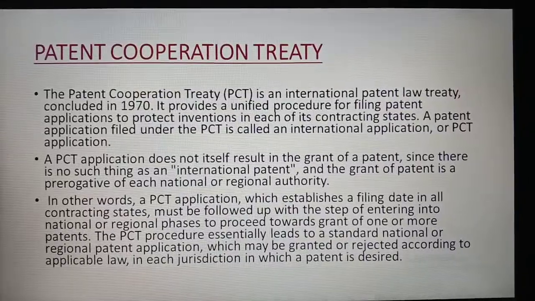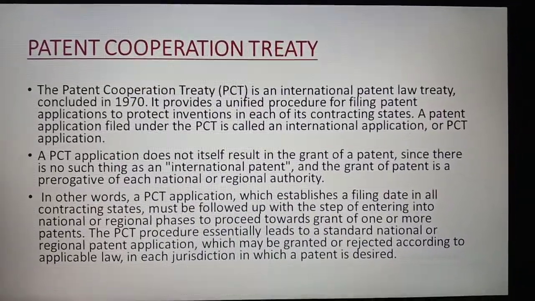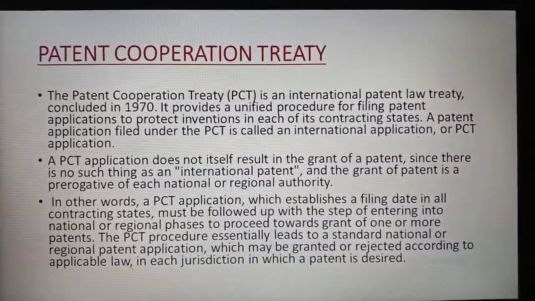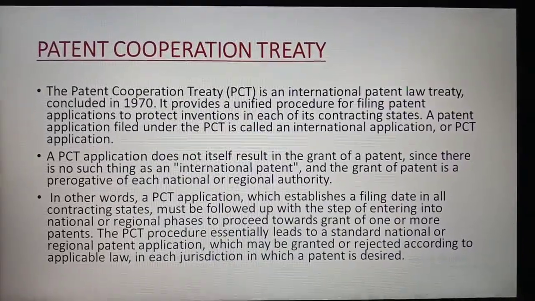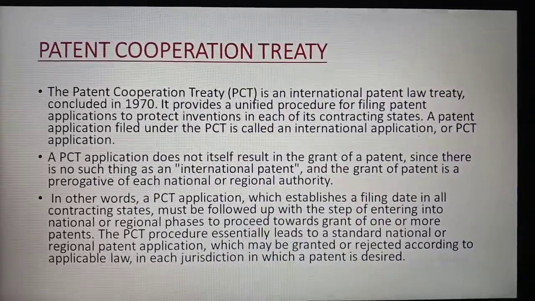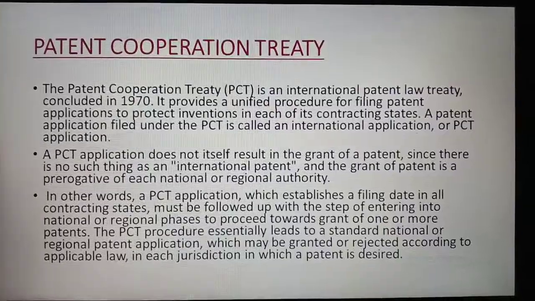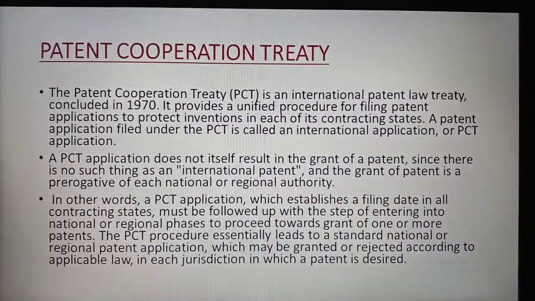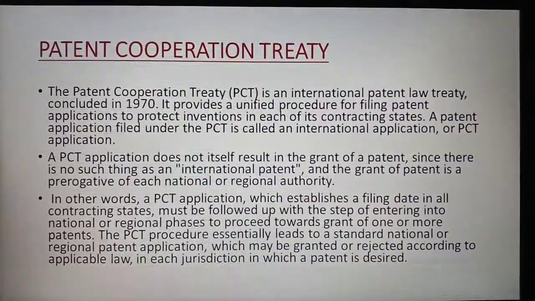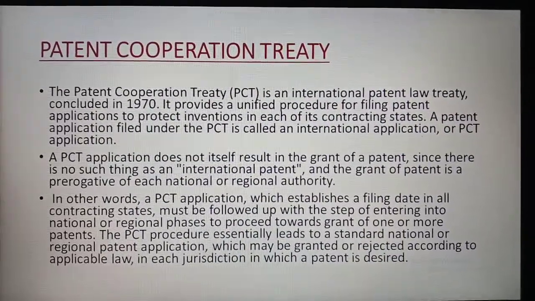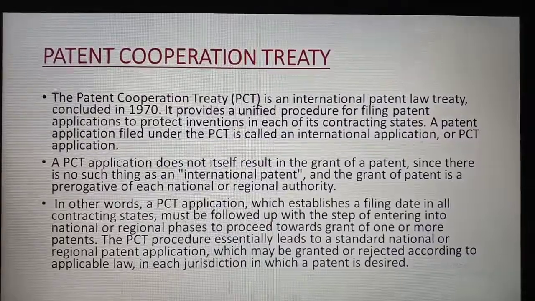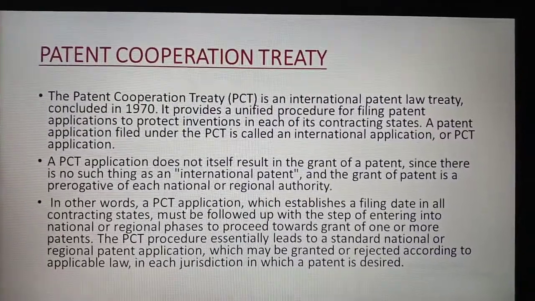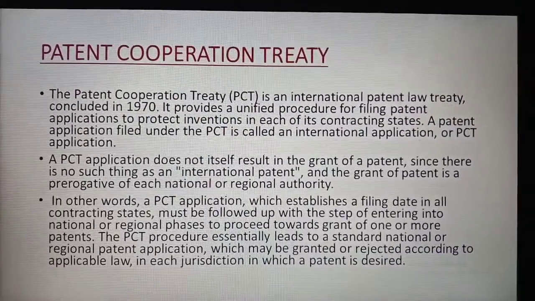A patent application filed under PCT is called an international application or PCT application. A PCT application does not itself result in the grant of a patent, since there is no such thing as an international patent. Please make a note of it. According to our present laws, as I told you, it takes at least 18 months for giving patent protection.